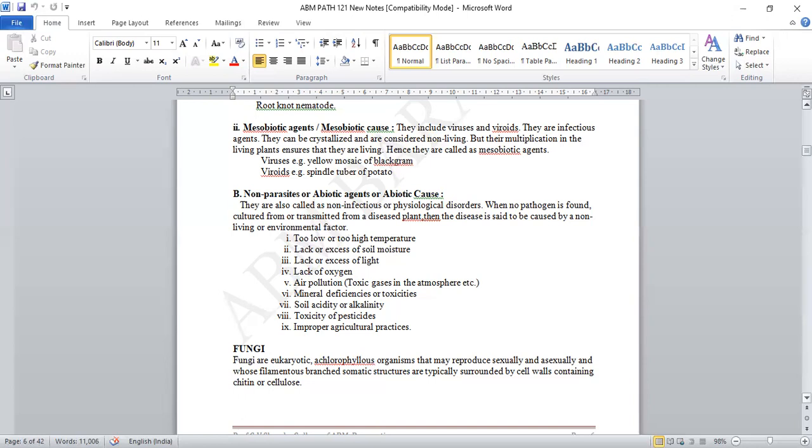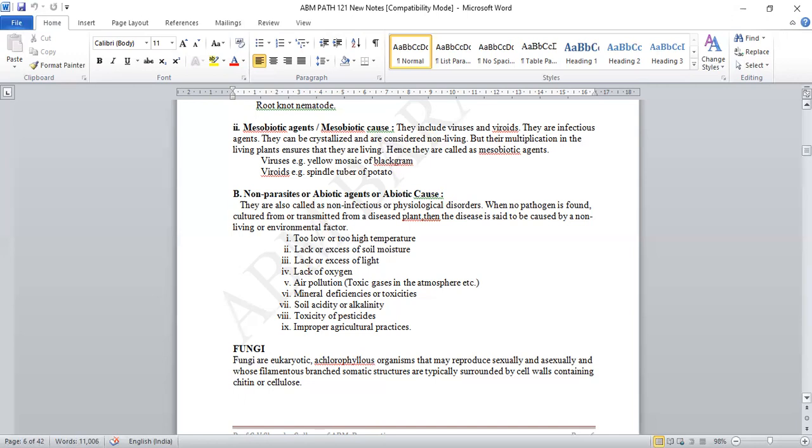If there is a lack of air or oxygen in the soil, it may cause waterlogging or rotting of the roots. So lack of oxygen in the environment and also in the soil may cause an adverse effect on the development of the plant.